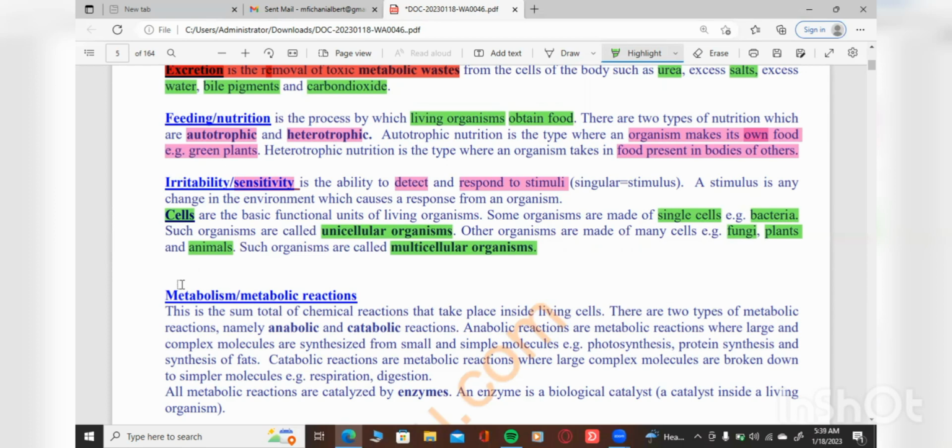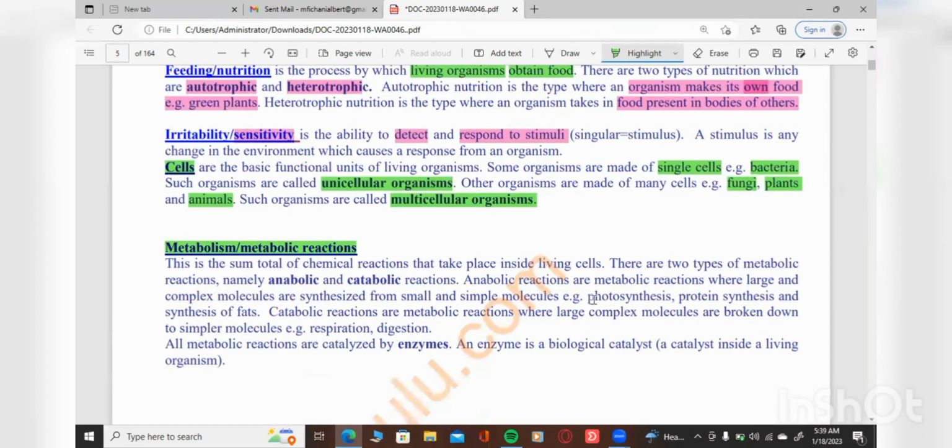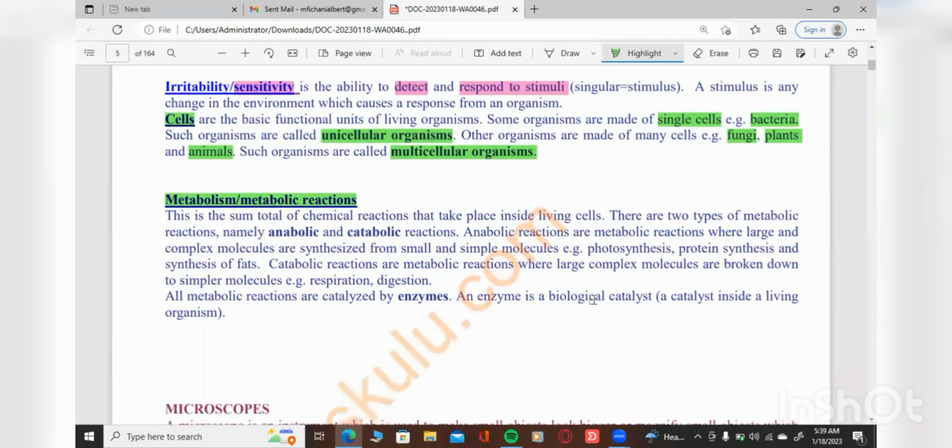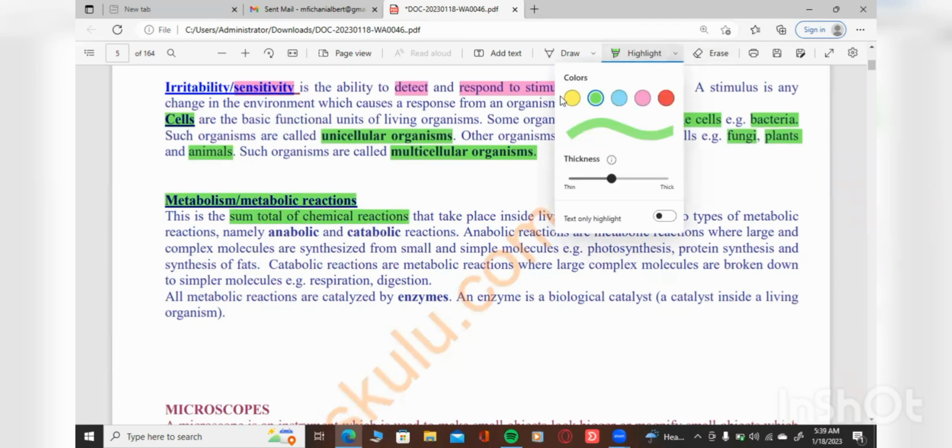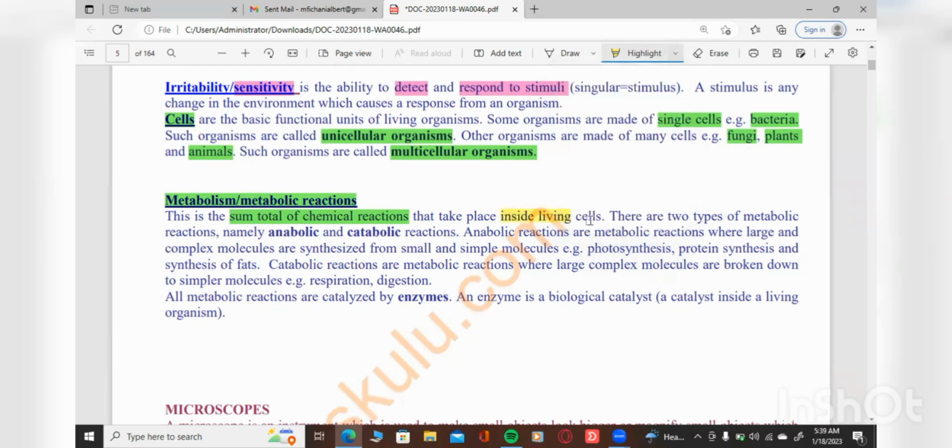Okay. Let's look at metabolism or the metabolic reaction. What is metabolism? This is the sum total of chemical reactions that take place inside living cells.